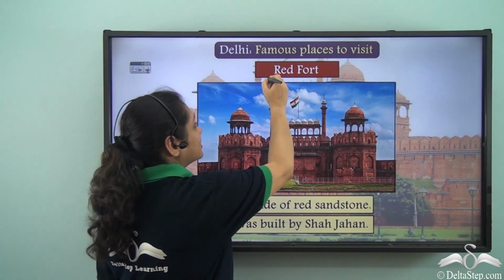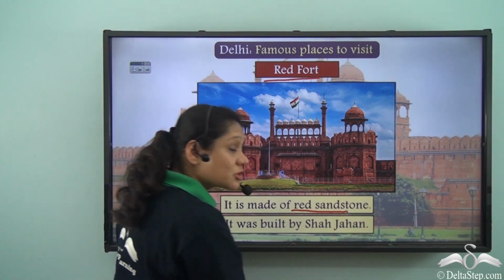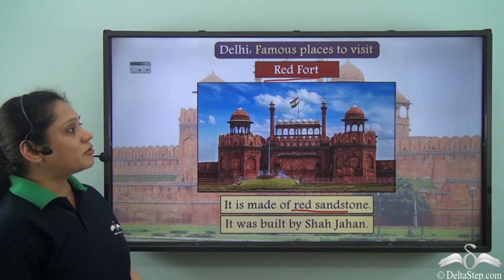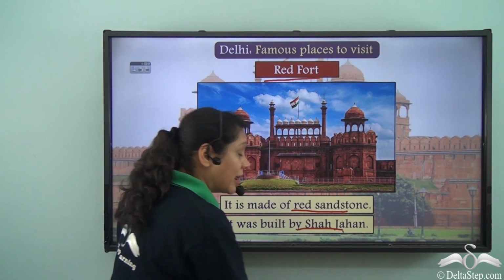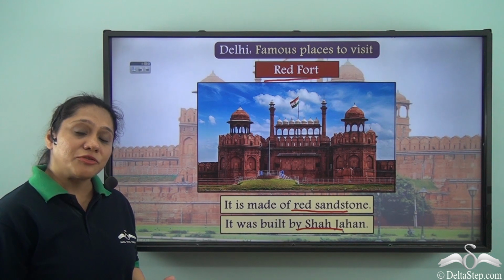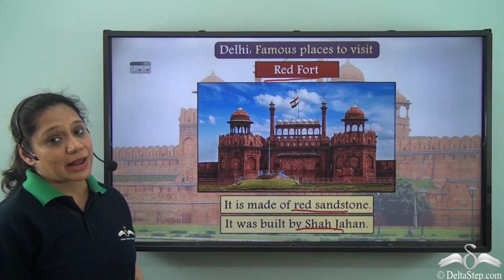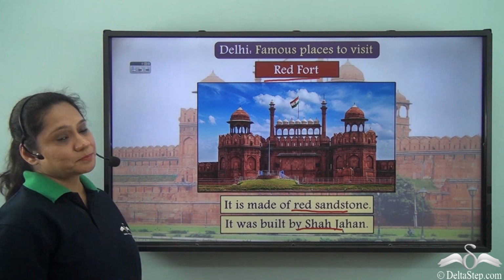The Red Fort. The Red Fort is made of red sandstone, hence its name Red Fort. Now, the Red Fort was built by Shah Jahan and you must remember that the Prime Minister of our country hoists our national flag and addresses the nation on Independence Day from here.